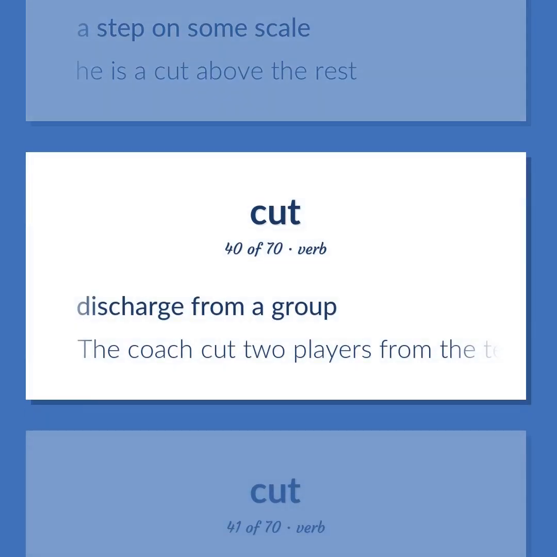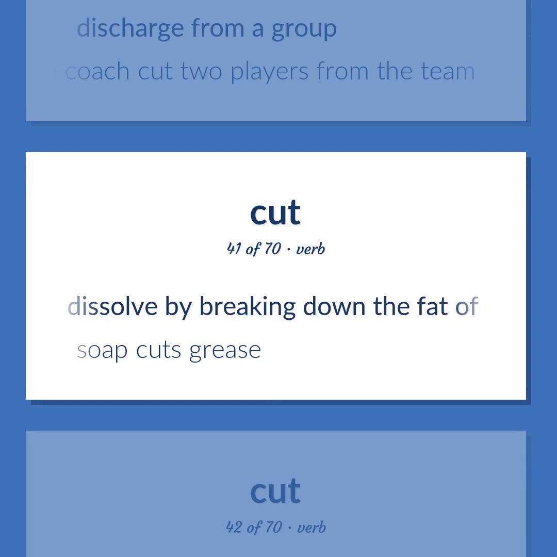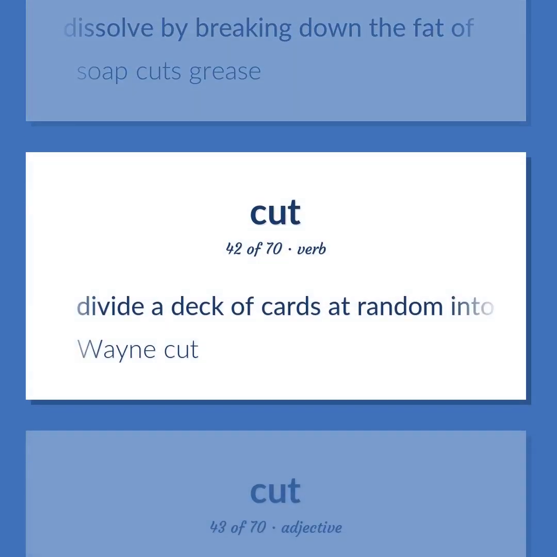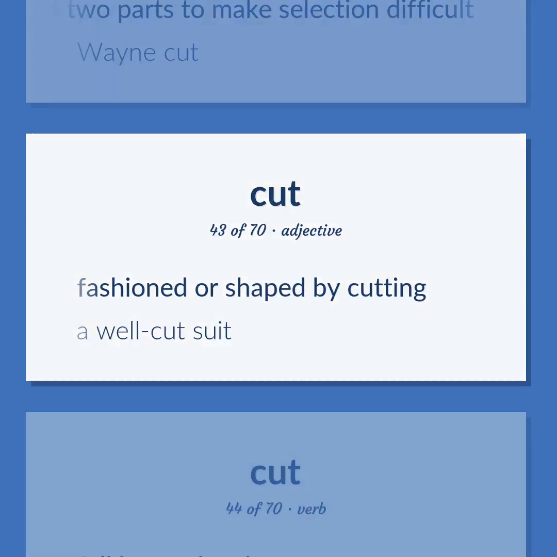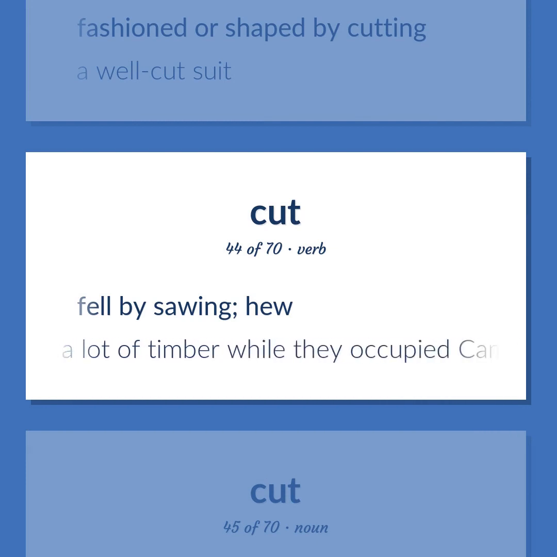Discharge from a group. The coach cut 2 players from the team. Dissolve by breaking down the fat of. Soap cuts grease. Divide a deck of cards at random into 2 parts to make selection difficult. Wayne cut. Fashioned or shaped by cutting. A well-cut suit. Fell by sawing, hew. The Vietnamese cut a lot of timber while they occupied Cambodia.